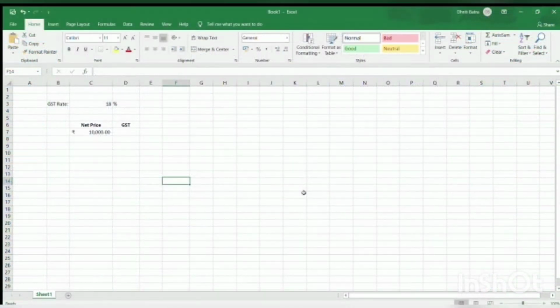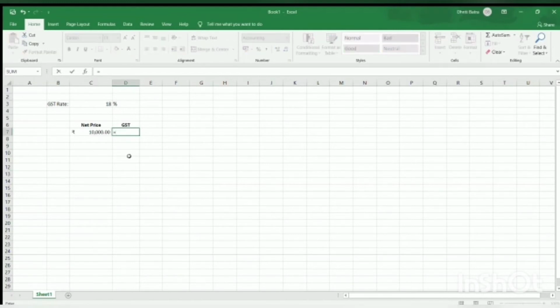So the net price on the product was rupees 10,000, and that already included the GST amount at a rate of 18%, and we are supposed to calculate the GST amount that we are paying along with this rupees 10,000. So let's do that. You already know the formula, that is the net price that is written in our cell number C7 multiplied by C3.